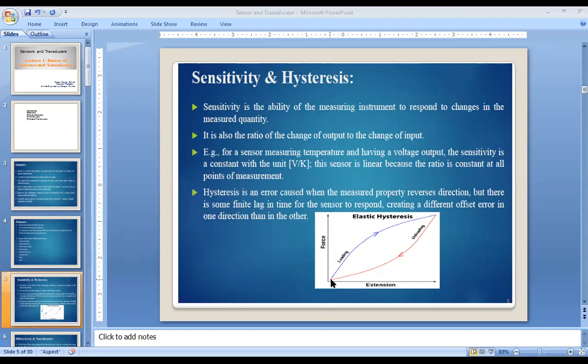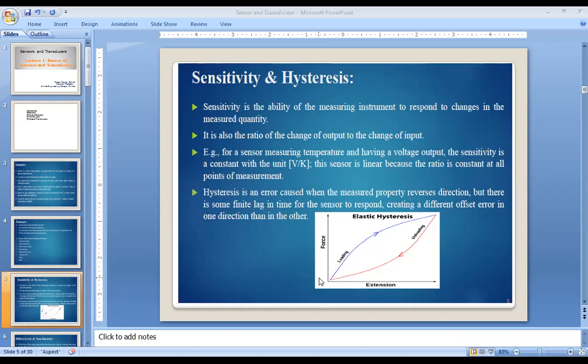If you increase the extension, the force increases along the blue path, but if you decrease it, it follows the other path. That means in the reverse direction, there is a different relationship between input and output.